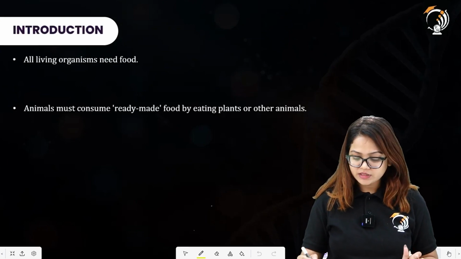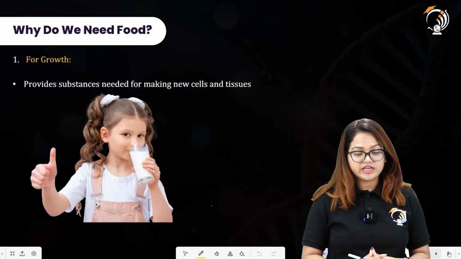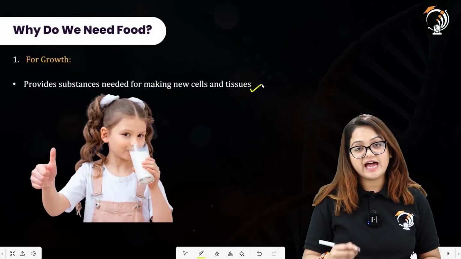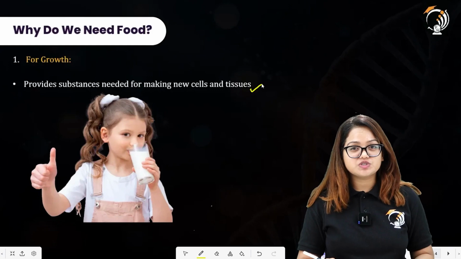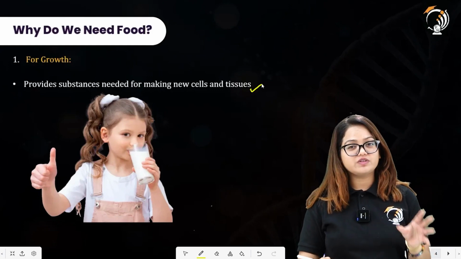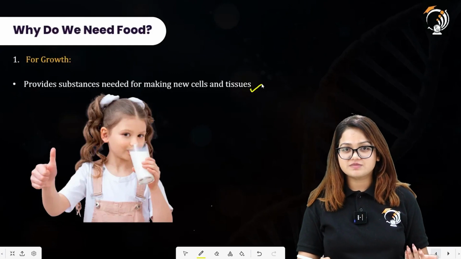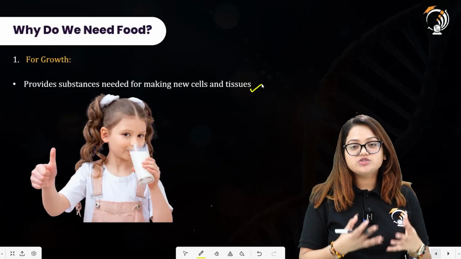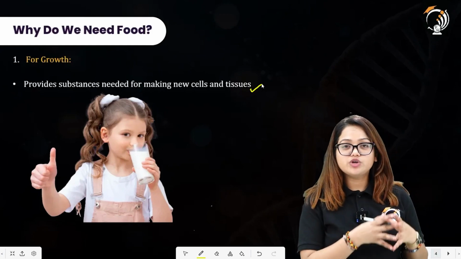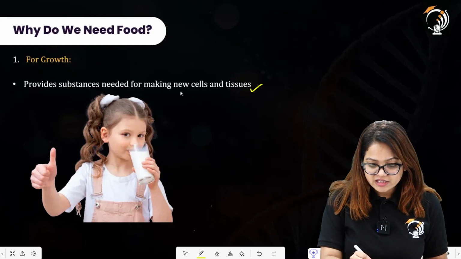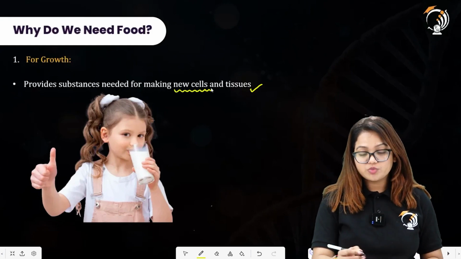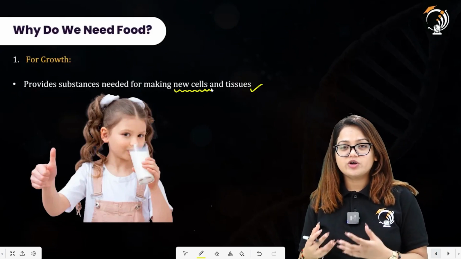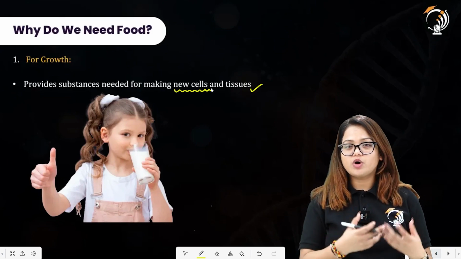All right, now why do we need food? The first reason is for growth. It provides the substances needed for making new cells and tissues. It provides us with nutrition, which is one of the essential characteristics of living organisms. In order to derive energy from the food particles, we have to process it further. But why do we actually need food? We need food for growth, to maintain our whole body, to make new cells and new tissues, to repair the damaged parts, and to replace the worn out tissues and worn out cells as well.